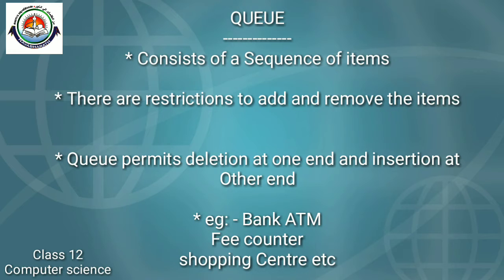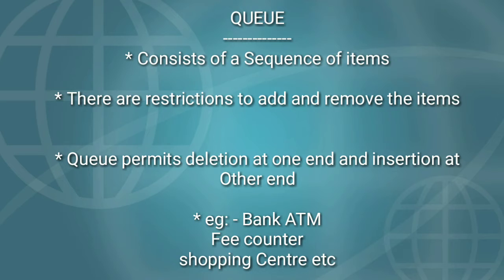In the case of queue also some restrictions are there for both addition and deletion. A queue permits deletion to be performed at one end of the list and insertion at the other end.